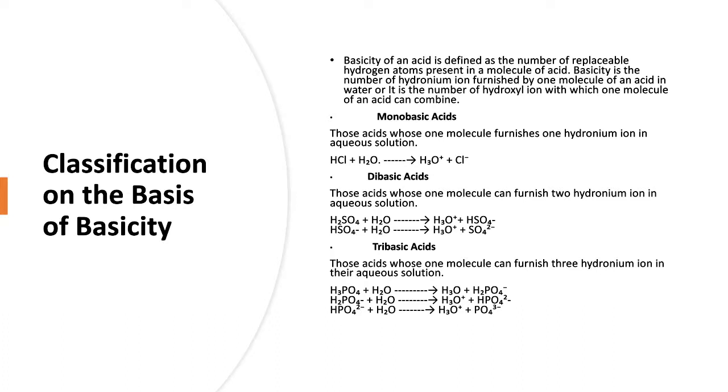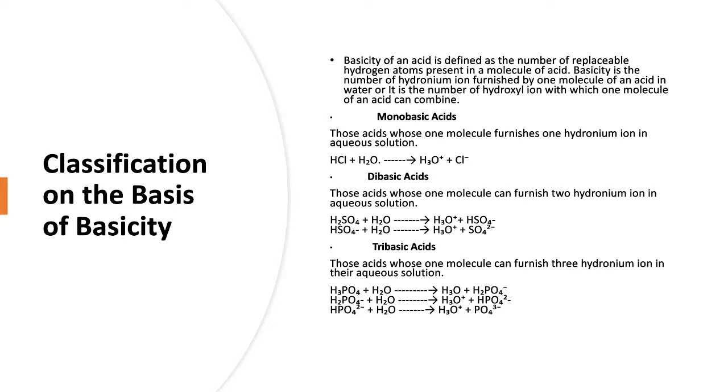I repeat, basicity is the number of hydronium ions, or you can say H positive ions, produced by the ionization of one molecule of the acid in its aqueous solution. So, on the basis of basicity, we can classify acids into three major categories. Firstly, monobasic acid, secondly, dibasic acid, and thirdly, tribasic acid.